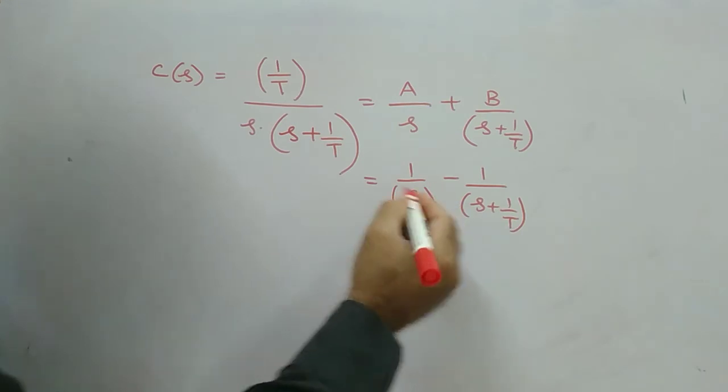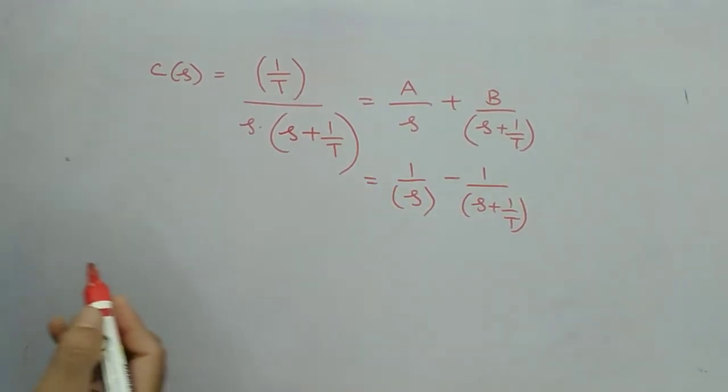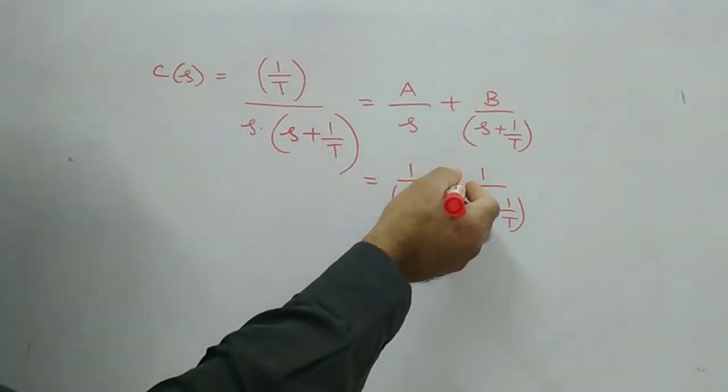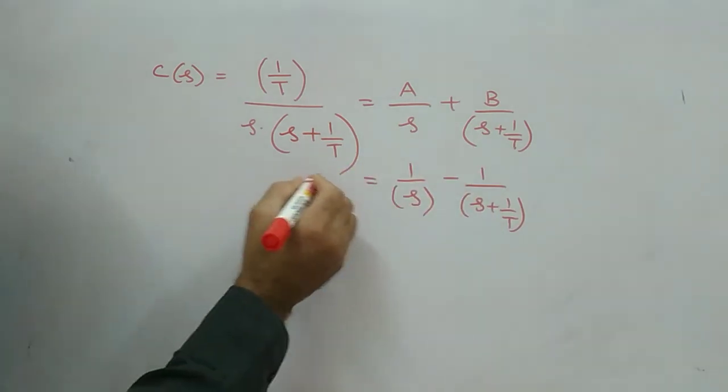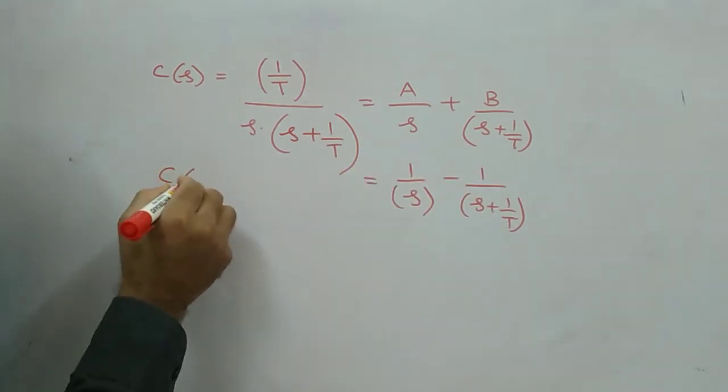Clear? 1 by s and minus 1 by s plus 1 by t. This is what your c of s basically.